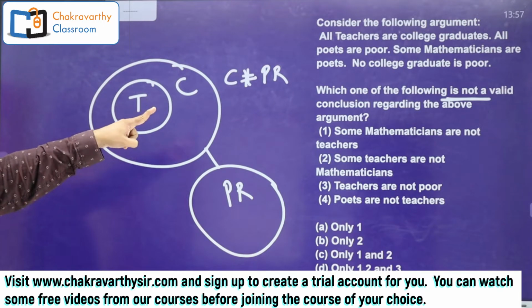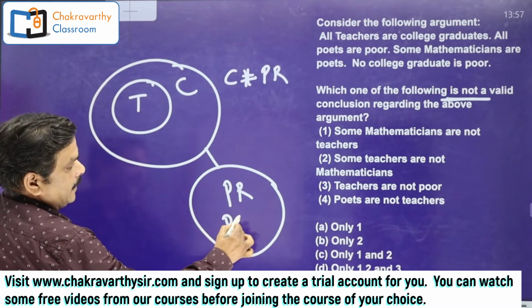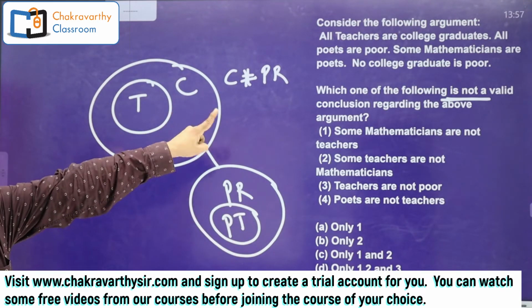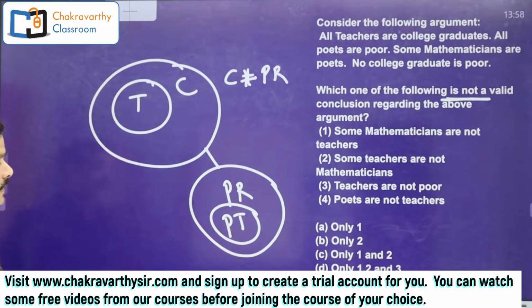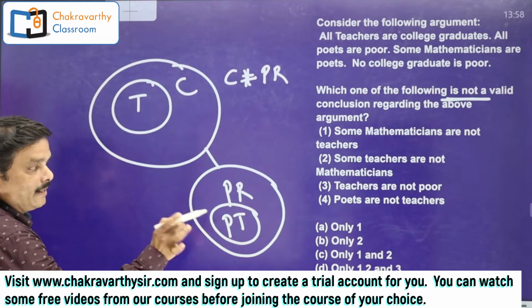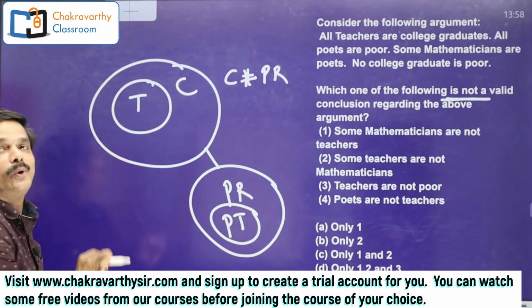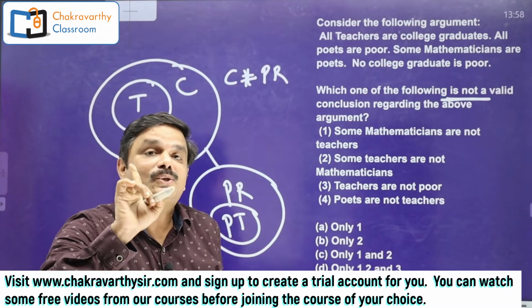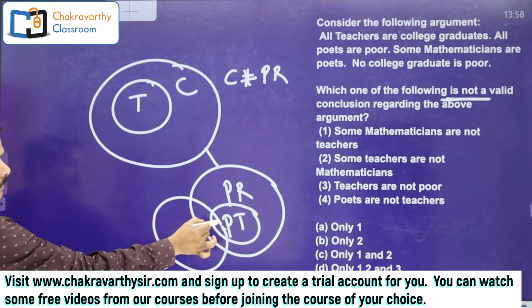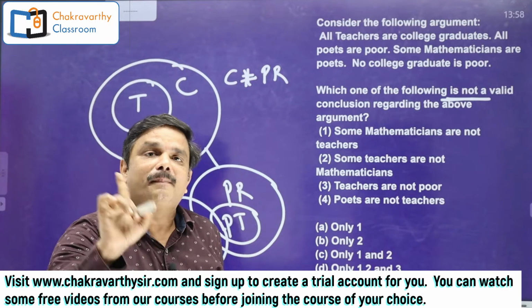Now go for the second statement here. All poets are poor. PT, I'm writing. Next one is some mathematicians are poets. Now you see students, in the basic diagram, some mathematicians are poets means here you should not end the mathematician circle inside the poor circle. That is a fallacy. So that is not the basic diagram. It should come out like this. So this is mathematicians. This is how exactly you need to draw the basic diagram.